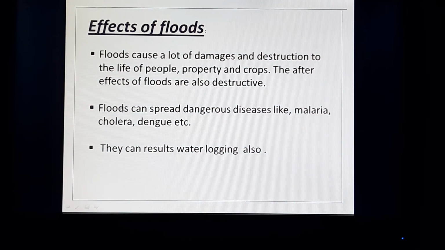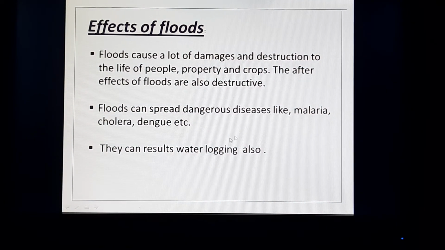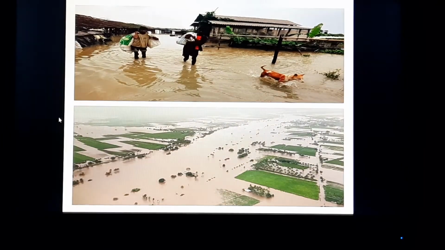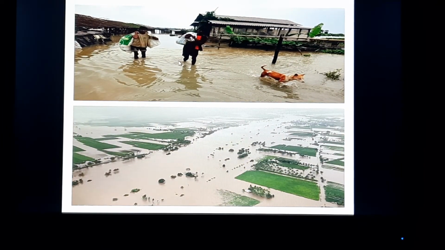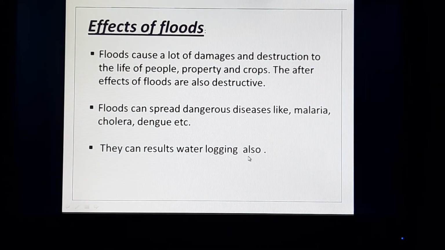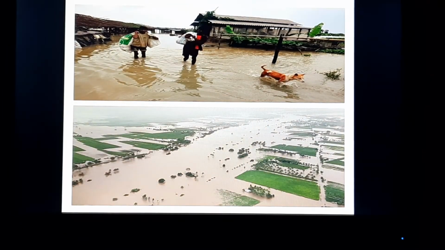And you can see floods can spread dangerous diseases like malaria, cholera, dengue, etc. These are waterborne diseases, because when the water is logged in this region, as you can see in this picture, naturally there will be waterborne diseases like cholera, malaria and dengue. And they can also result in waterlogging. So the main effects of floods are damage to property, people and crops, waterborne diseases like malaria, cholera and dengue, and waterlogging.